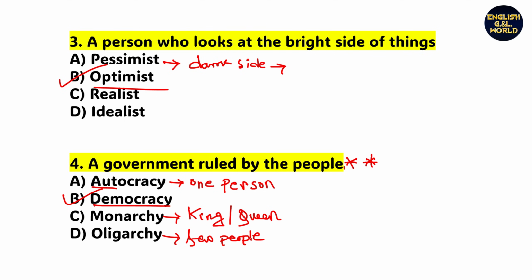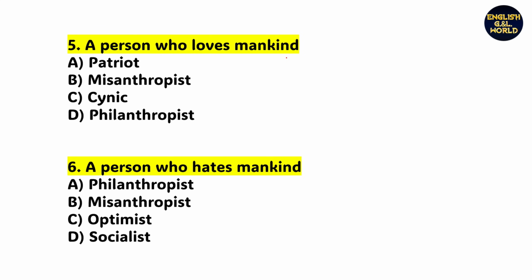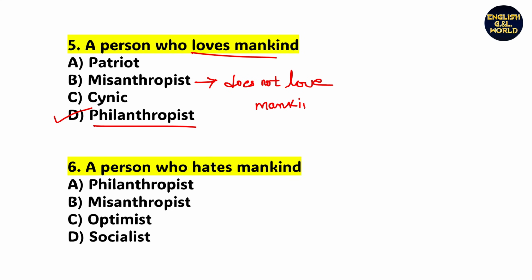Understand? Next, a person who loves mankind. Loves mankind, that means option D, philanthropist. Okay. What is the meaning of misanthropist? Misanthropist means a person who does not love mankind. Patriot, a person who loves his country, is called patriot.